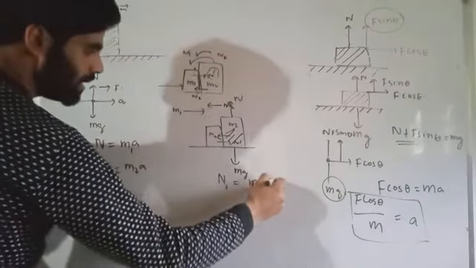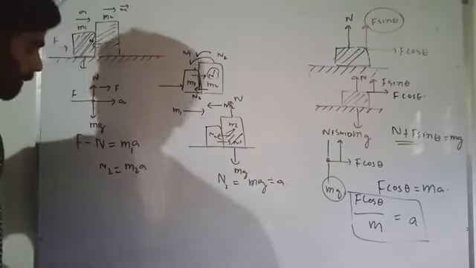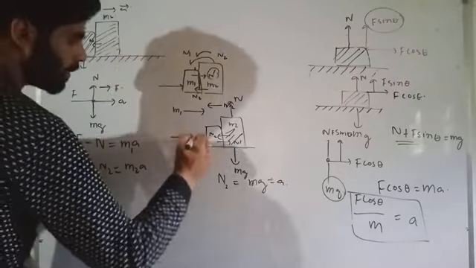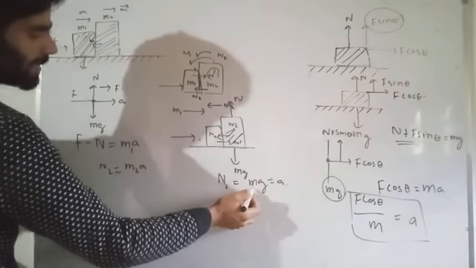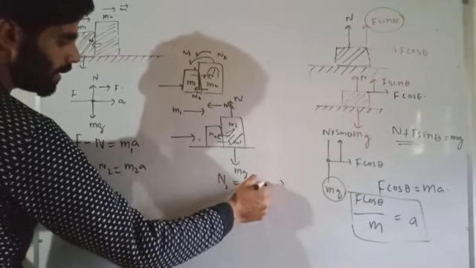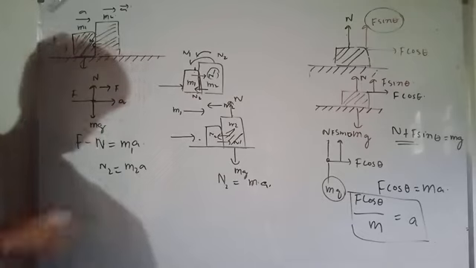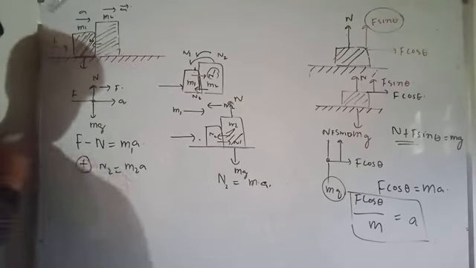We can replace g by a because it is an acceleration due to motion, not due to gravity, because we are applying force here. So this is basically ma here, and it should be given as ma. So I can write this equation in this manner. Look here, if we add these two equations, what will happen? n and n' should cancel.